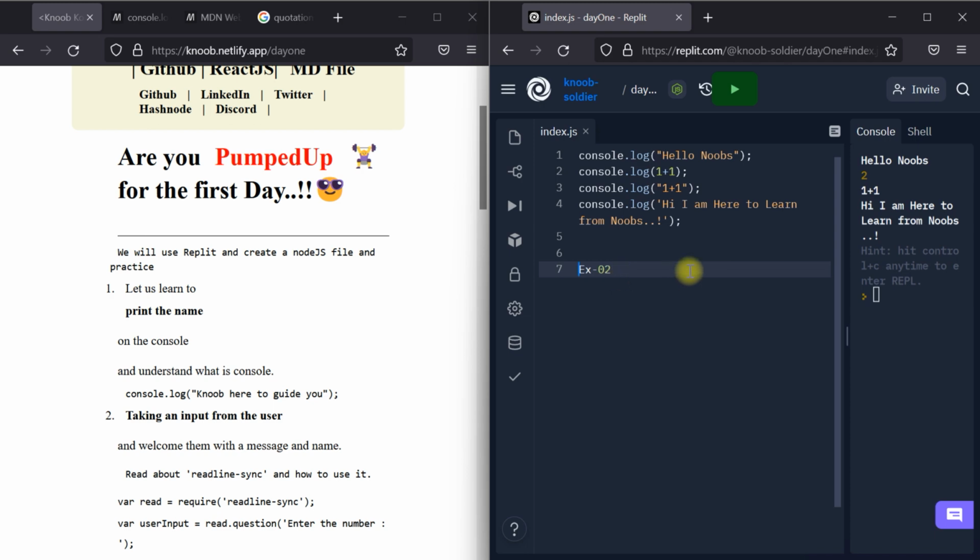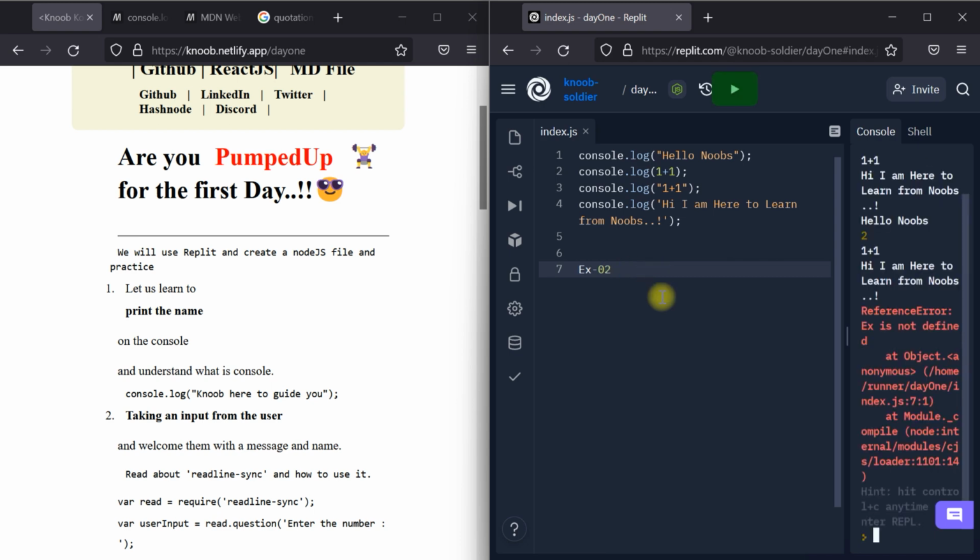If I run this, this also will get executed, and since this is not a JavaScript function or statement, it will automatically give us an error. Let us just hit control enter, and see, reference error: X is not defined. Because we are just writing it for knowing for us, we don't need it to be executed. So for that we give two slashes. Done, so this became our comment.